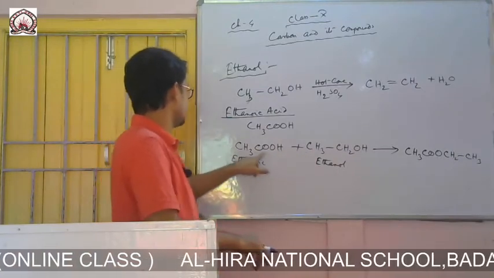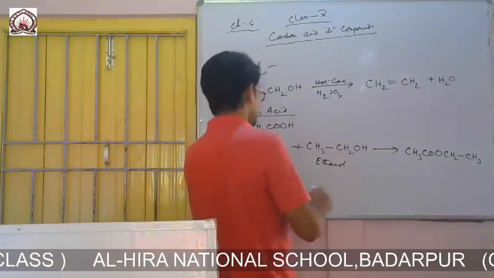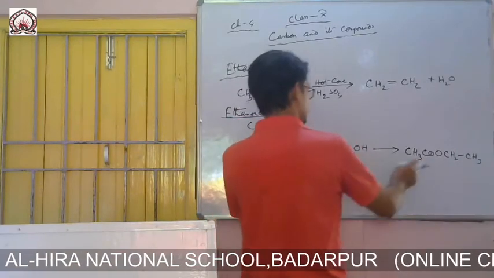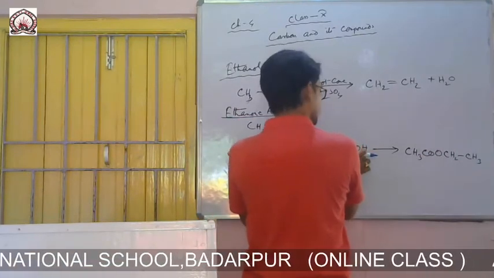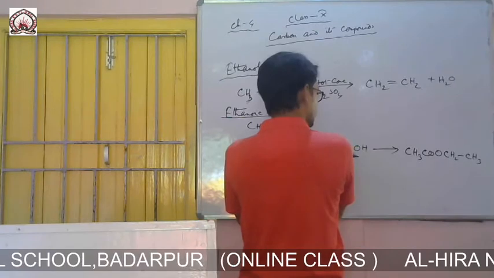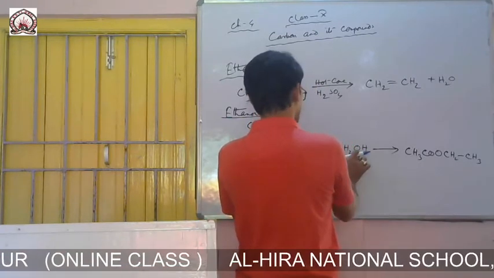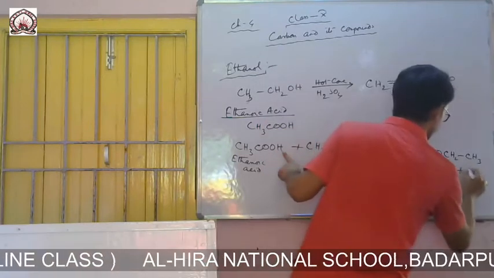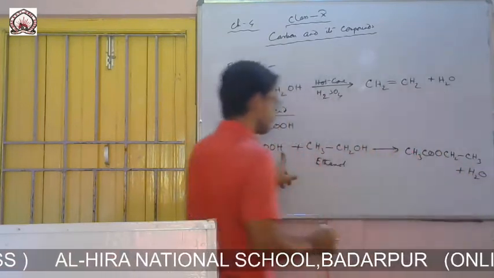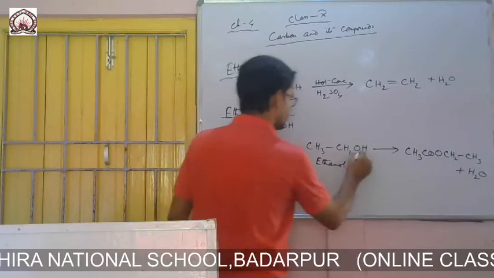You see CH3COO, easy to remember. This CH3COO, and from there CH2CH3, and this hydrogen and OH together form H2O.